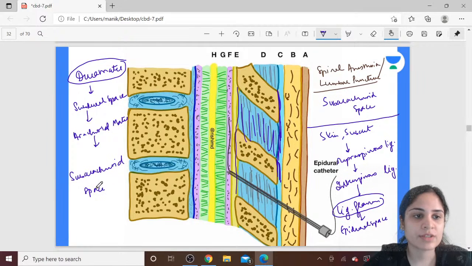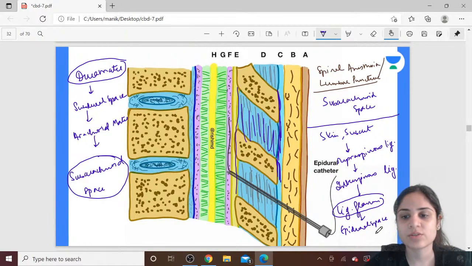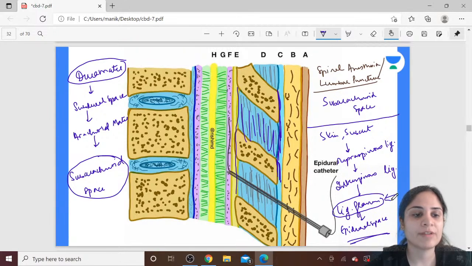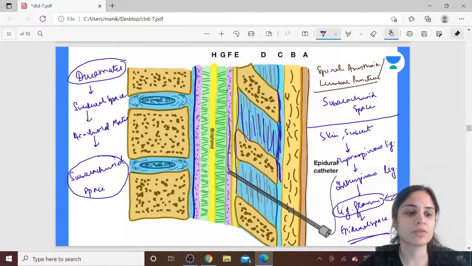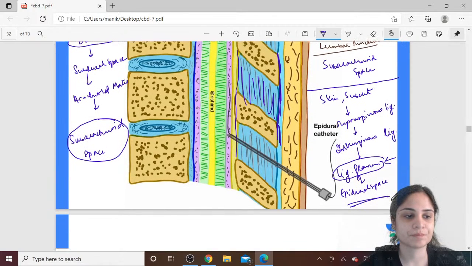Once you reach the subarachnoid space, this is exactly where you have to give your spinal anesthesia or lumbar puncture. And if they ask about the epidural space, then the last thing that you will pierce for that is the ligamentum flavum. So you should know each and every part of this. Please remember it for your exam.